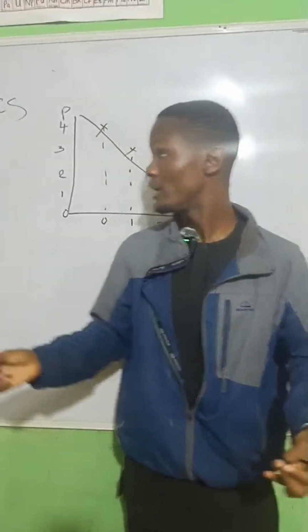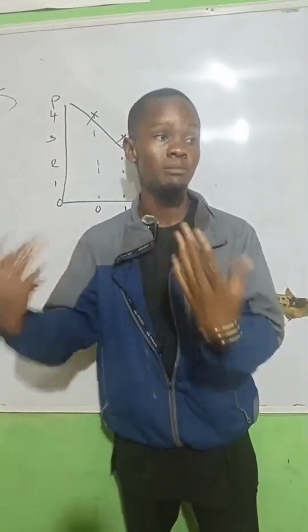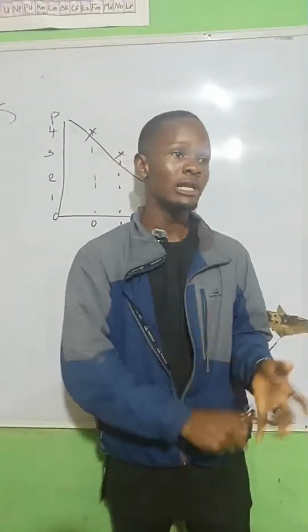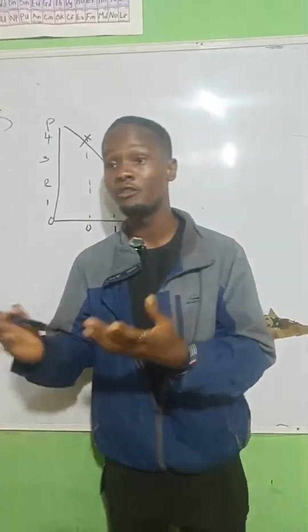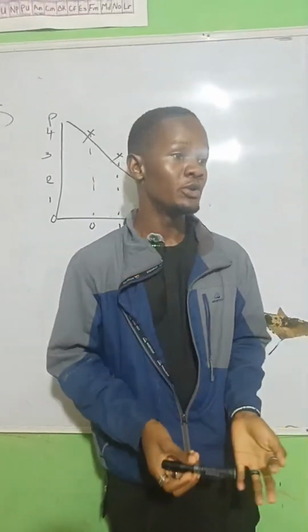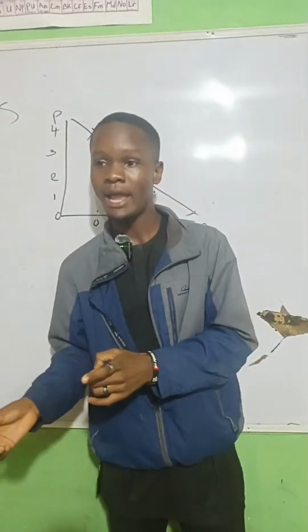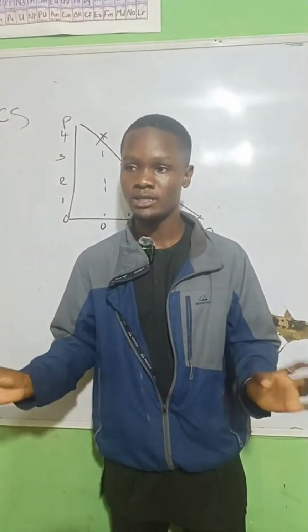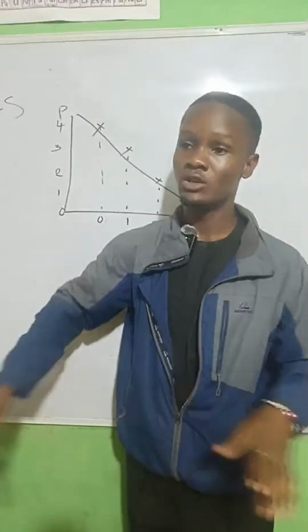Then we went straight into the definition of demand. For a demand to actually be a demand, it should be backed by the willingness and the ability of that individual to pay at that period of time. Our definition was given as the total units of a commodity an individual is willing and able to buy at a given period of time. Then the law of demand says the higher the price, the lower the quantity demanded.